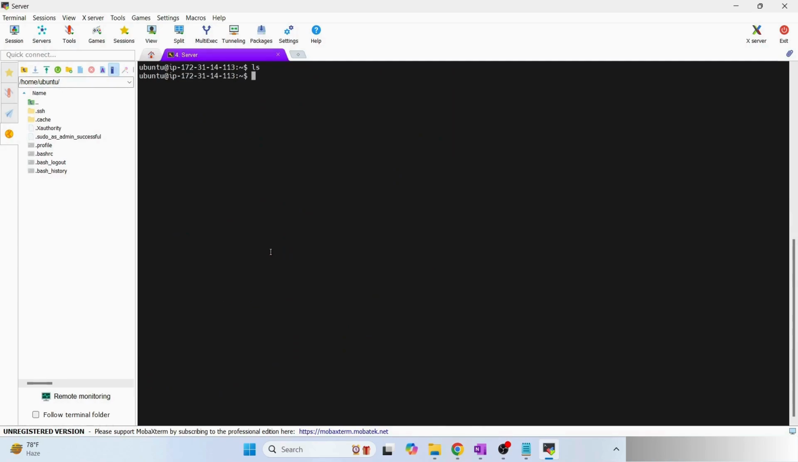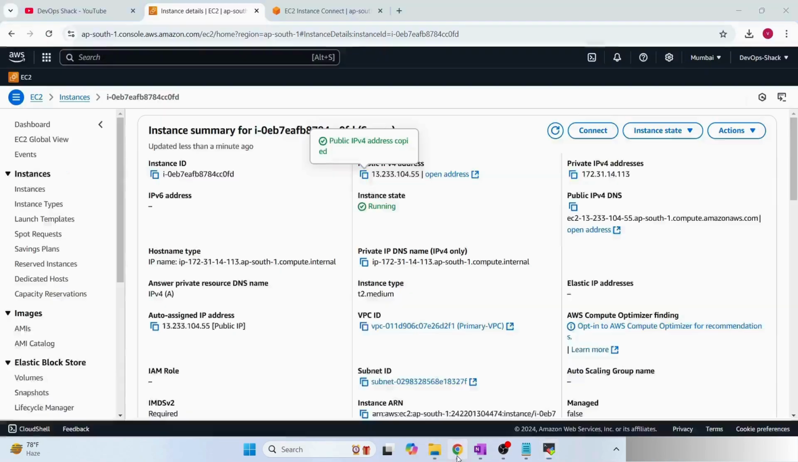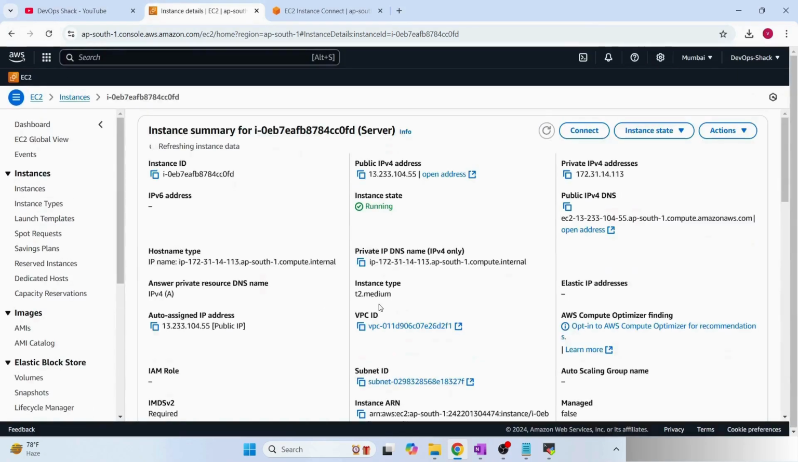Okay, now but one scenario could be there. Here the problem that we just faced is that the IP address has been changed, which is a problem for us. We didn't want this IP address to be changed. So in that case, what could we have done? Okay, so let me show you that as well.